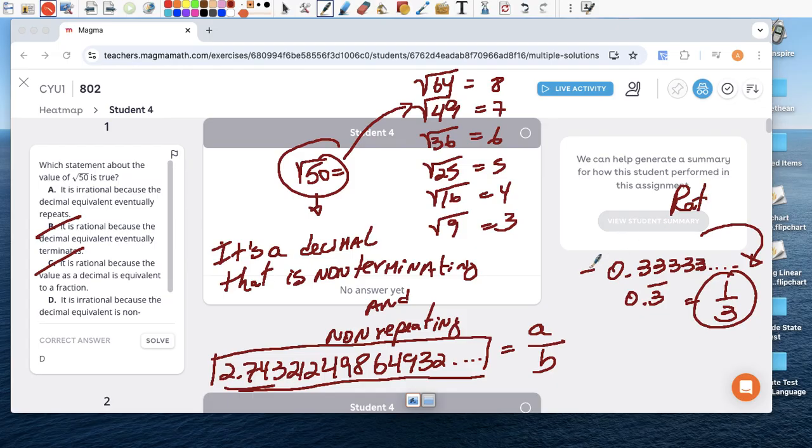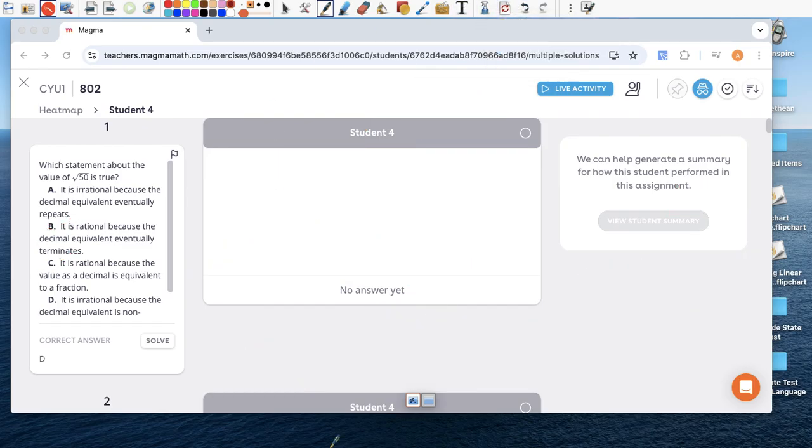So the decimals that repeat are rational. The ones that don't repeat and don't end, that go on forever and ever, are irrational. Okay, so going back to our multiple choice.